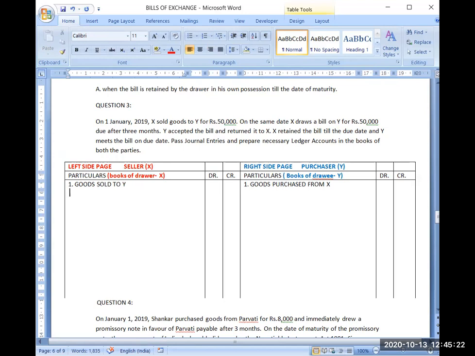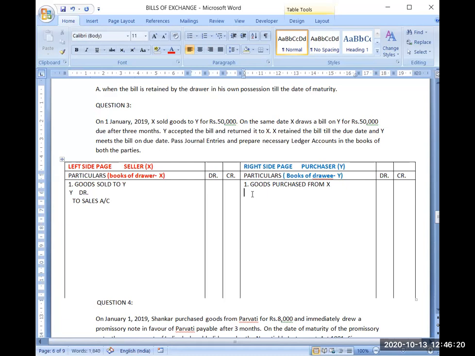Goods sold to Y. Obviously, Y is a personal account. Y debit to sales account. This will be the journal entry which X will be recording in his books of accounts.